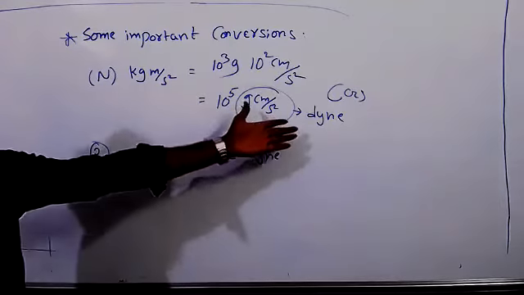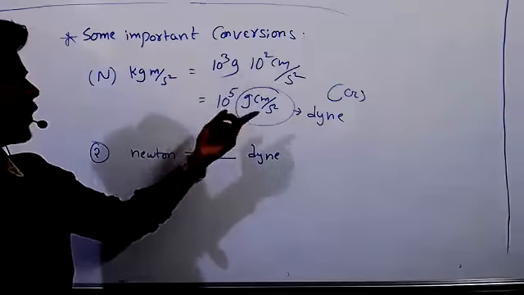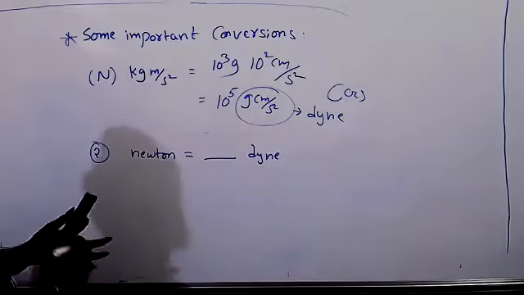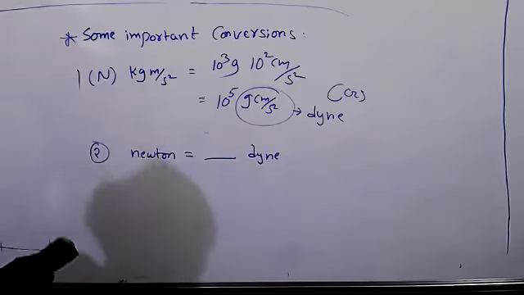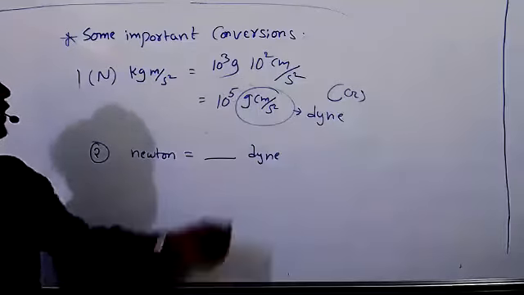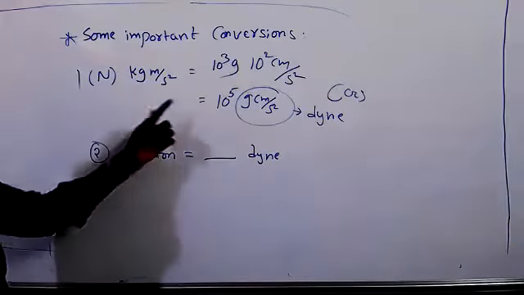Because it's a CGS unit, right? When the unit is small, the numerical value increases. That's what we have discussed. Here the unit is big, so the numerical value is 1. When the unit is decreasing, the numerical value increases. But both values are the same.